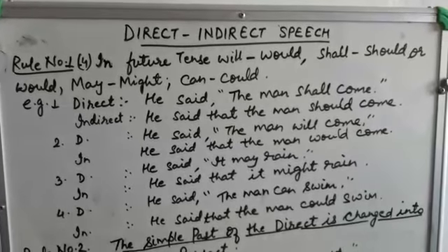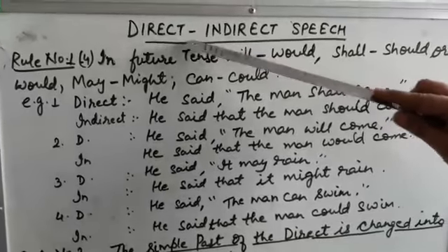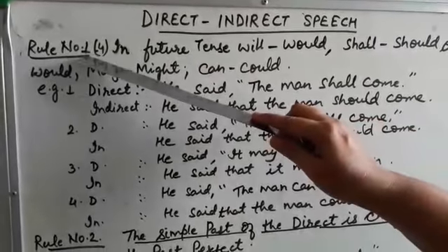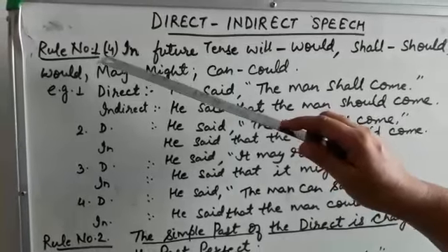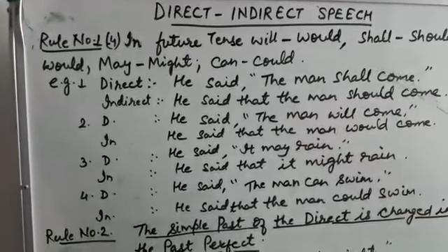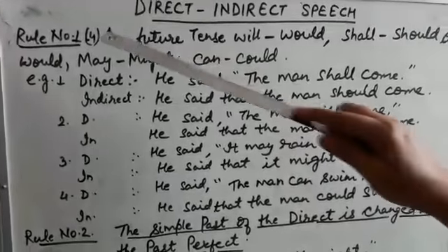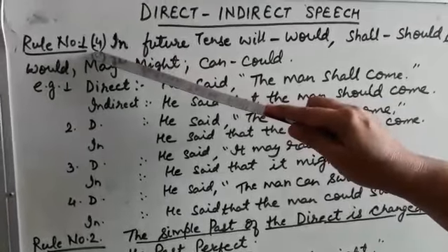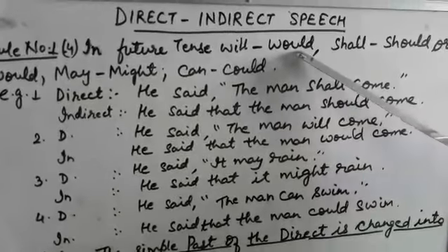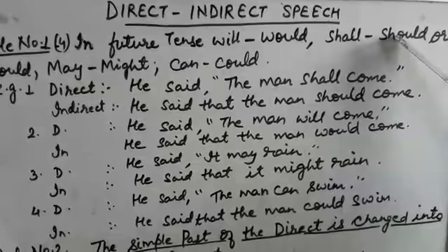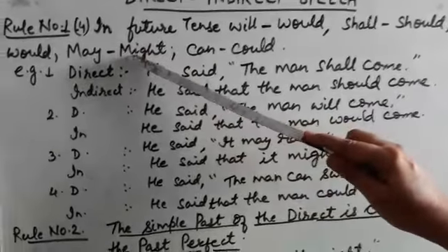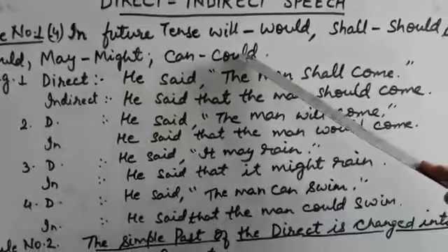Dear students, we were studying direct indirect speech and we have discussed 3 points in rule number 1. The rule number 1 was that all the present tense are changed into corresponding past tenses, and in continuation to that, the fourth point is that future tense will be converted: will to would, shall into should or would, may into might and can into could.